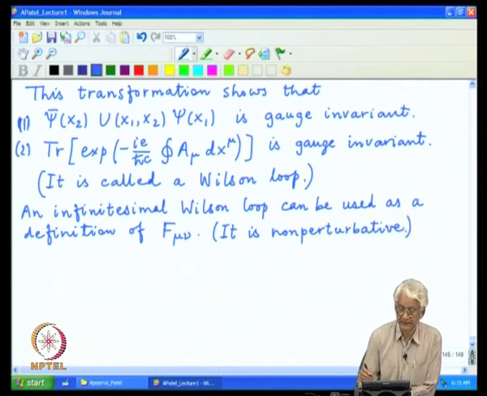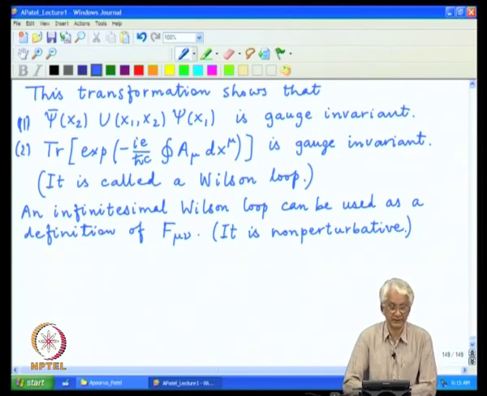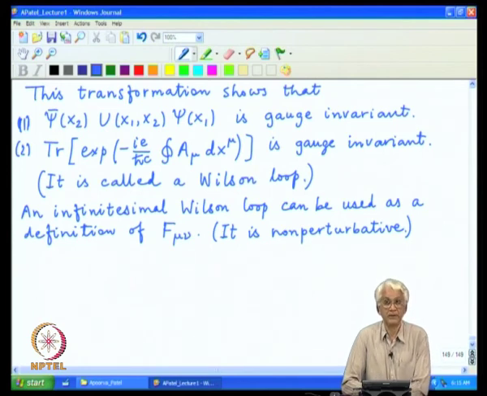We do not assume anything about how large or small the magnitude of the gauge field is. And so, these are useful concepts which come out from this description of the local symmetry as a gauge